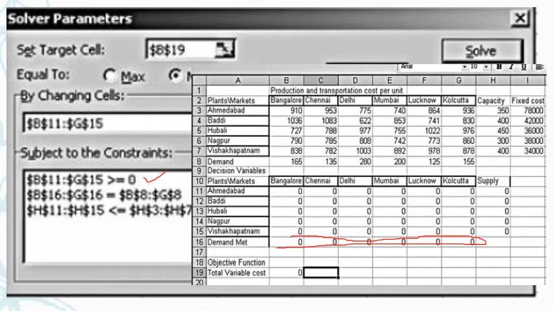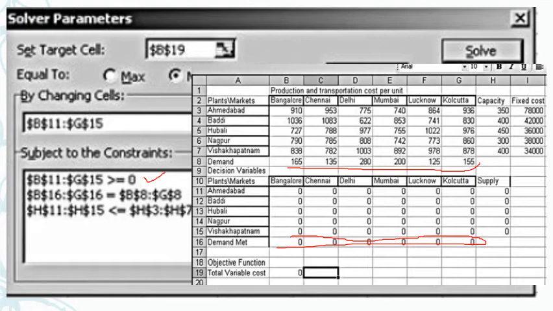This demand met should be equal to whatever B8 to G8. Where is B8 to G8? Here it is. Okay, whatever I am demanding, that much is being met. So I am demanding 165 from Bangalore, and Bangalore should have 165. Here I have put the constraint, it should be equal to. Should it be greater than or equal to? No. If it is greater, then how can the capacity matrix be taken care of? It cannot take care, no. And that's why the constraint should be equal to whatever the demand. So demand met should be equal to demand. That is the second constraint.